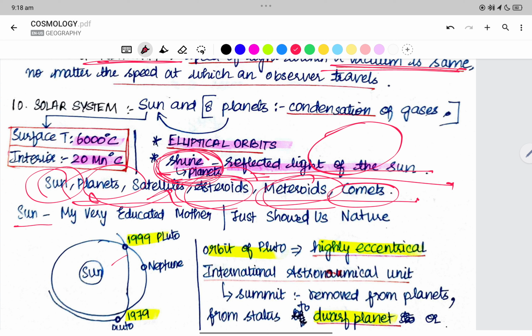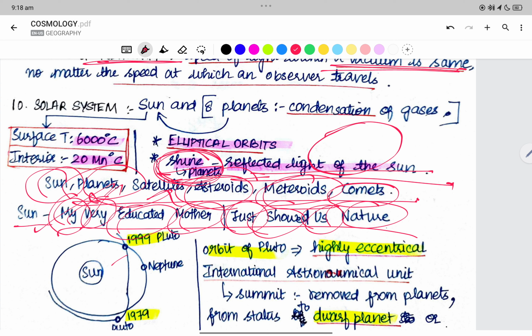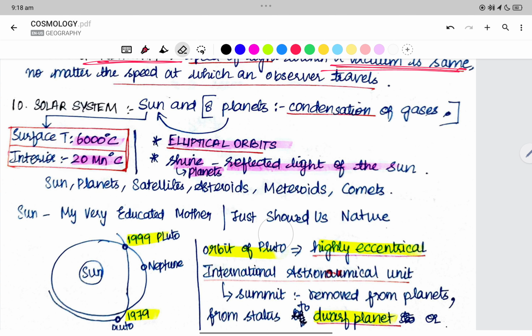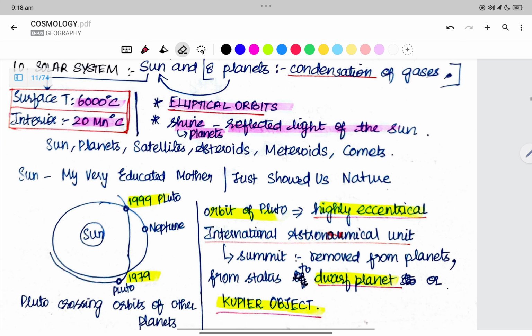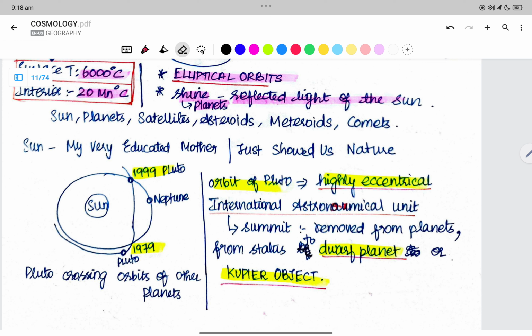So how to remember planets? We all know planets, but this is again a mnemonic: My very educated mother just showed us nature. Mercury, Venus, Earth, Mars, Jupiter, Saturn, Uranus, Neptune. So what happened? Why is Pluto out of the planet list, and it has got the status of a dwarf planet or a Kuiper object? This is the Kuiper spelling.